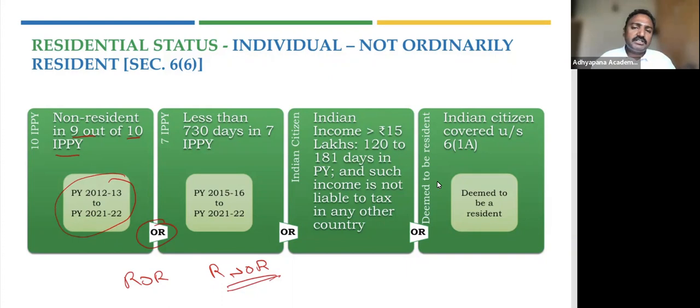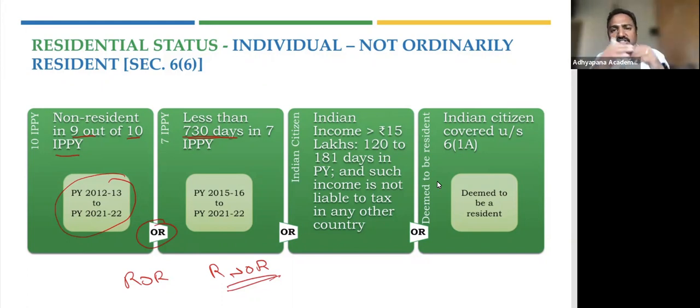The second additional condition is he is in India for less than 730 days in 7 previous years. So there we saw 4 previous years and then 10 previous years, and now we are seeing 7 previous years. What period is it for financial year 22-23? The 7 previous years will be from 1st April 2015 to 31st March 2022. How many days? Less than 730 days, so it is up to 729 days. So this is the second additional condition.